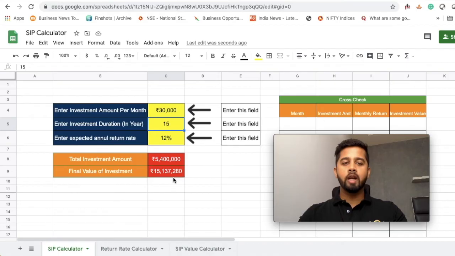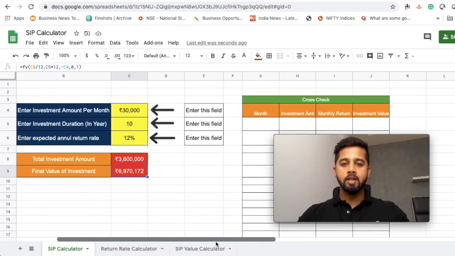And let's say you end up with a SIP of rupees 30,000 per month. In that case, you will end up investing a total amount of 54 lakh, and your final value of investment would be 1,51,37,280. For now, just keep it for 10 years. So in 10 years, you will end up with a corpus of rupees 69,70,172. Let's do the cross check.